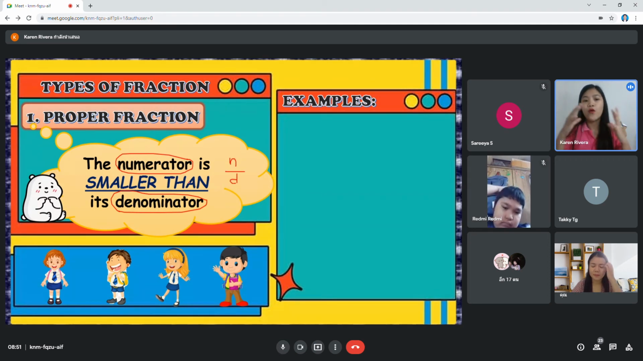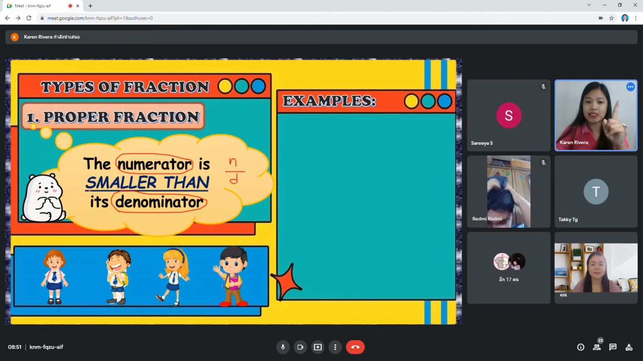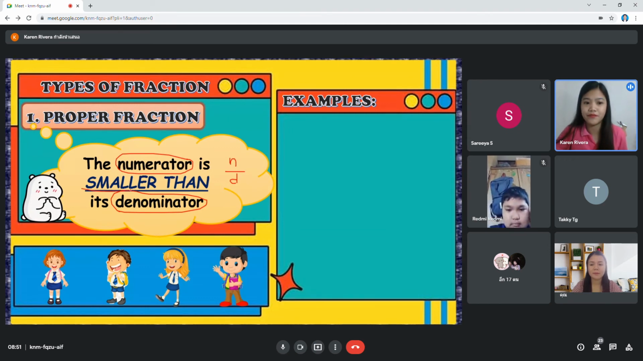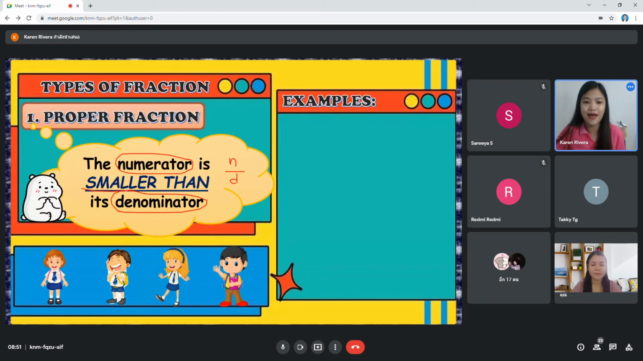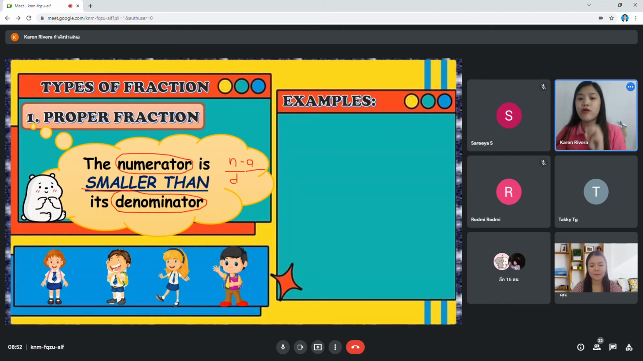Now, when we say proper fraction, it says small. Small แปลว่าอะไร? What is small in Thai? น้อยกว่า. So meaning the numerator is smaller than, น้อยกว่า, smaller than its denominator. If the numerator is small, น้อยกว่า, your denominator is bigger. Big แปลว่าอะไร? What is big in Thai? ใหญ่.